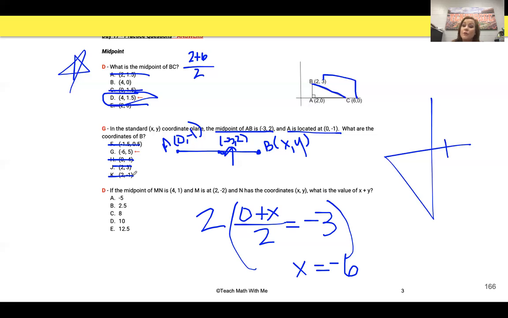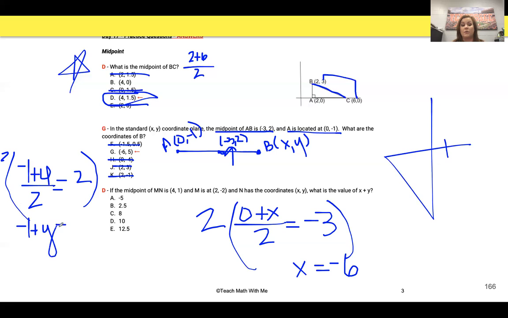Now I'm probably going to go through and double check my answer just to make sure I didn't mess up on my math here. So if you do the y over here, -1 plus y divided by 2 should be equal to the 2 here. Multiply both sides by 2, and I get -1 plus y equals 4. So y equals 5. And again, yes, I know I got that one 100% correct. I've double checked it. I feel really good about it.